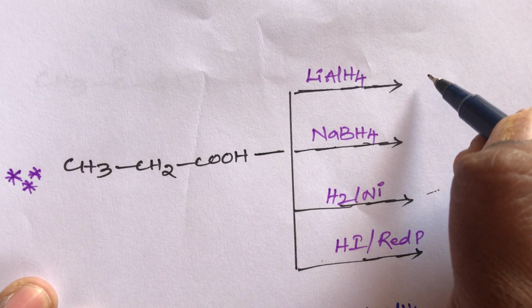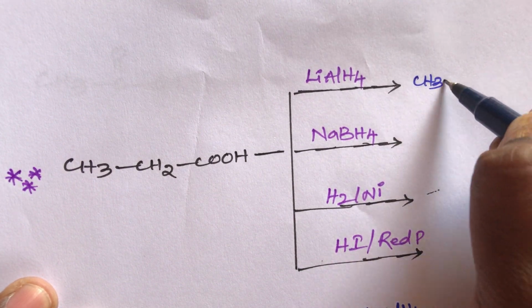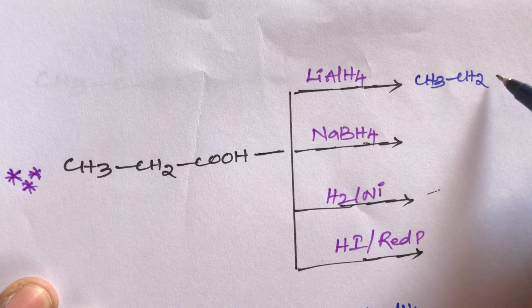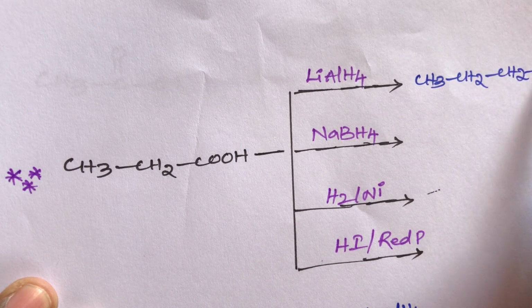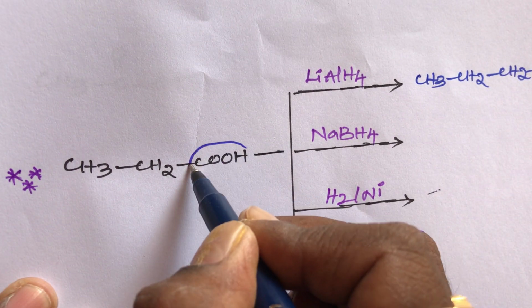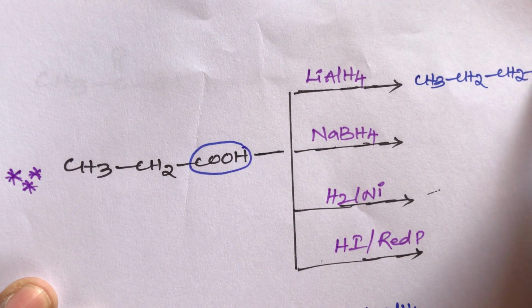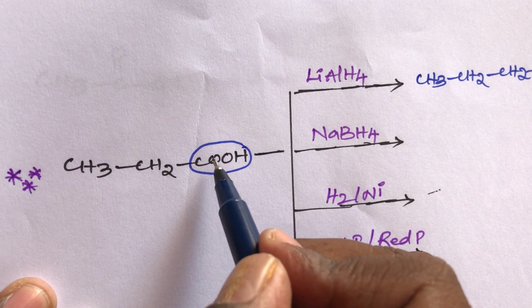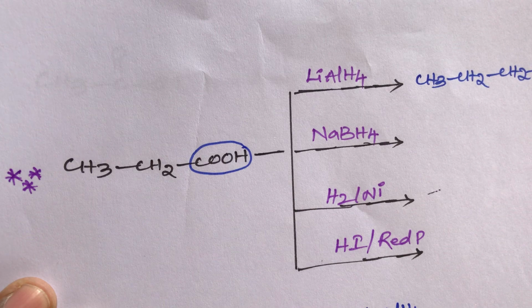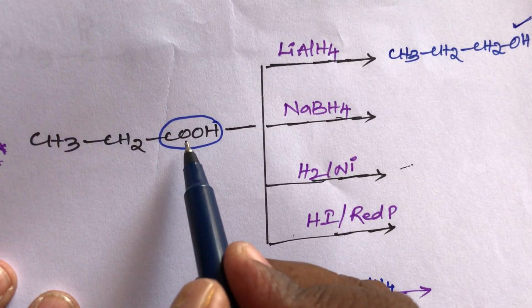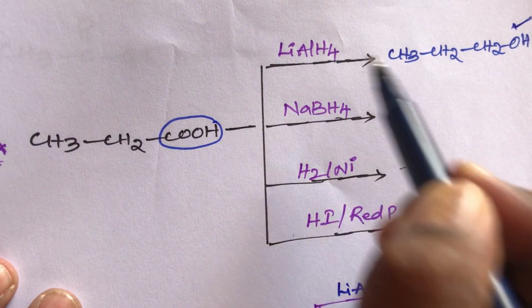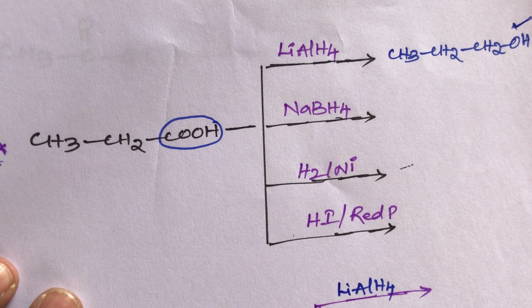So what is the final product? CH3, CH2, then CH2OH. This acid group is converted into alcohol. This is a simple trick. This acid group is converted into alcohol in the presence of lithium aluminum hydride. It is a strong reducing agent, in the presence of acidic hydrogen.